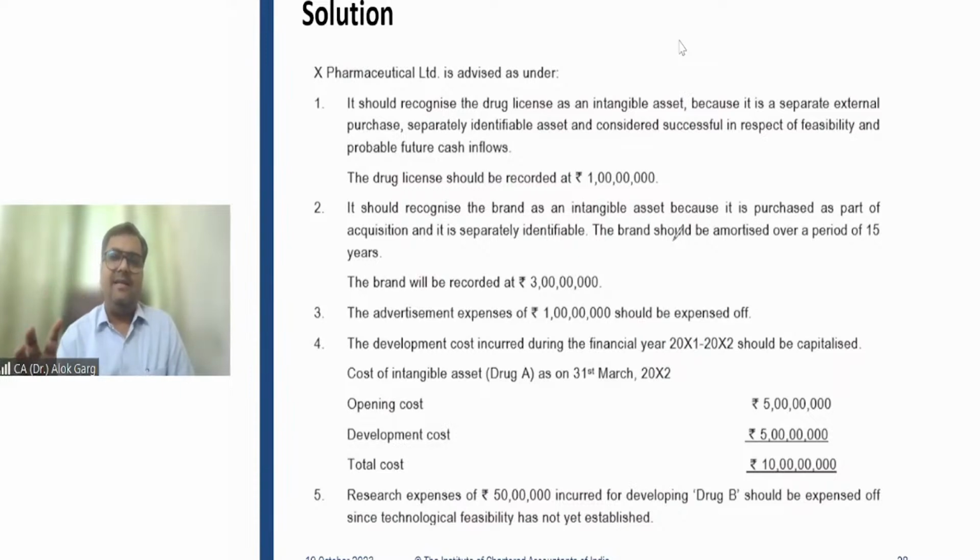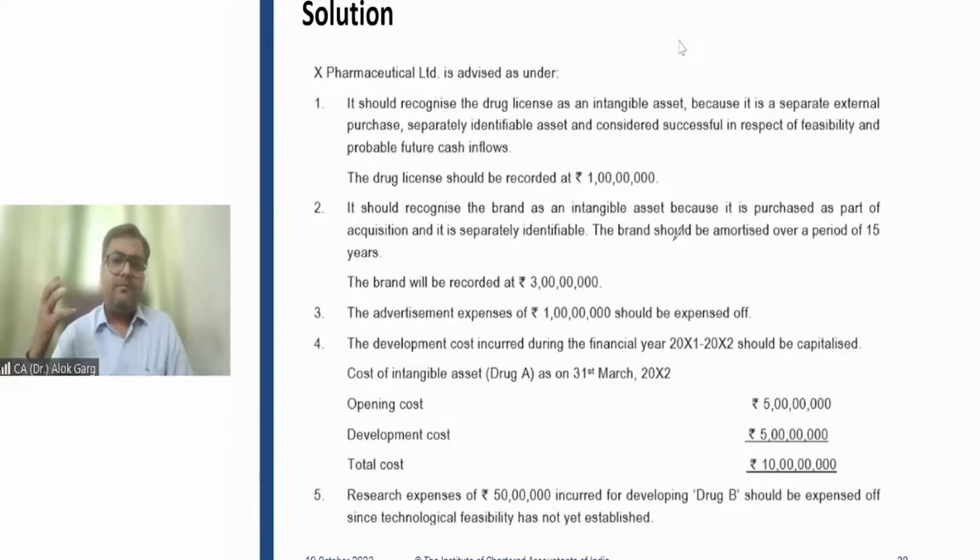An internally generated asset has to be bifurcated into research phase and development phase. Research phase is acquisition of knowledge. Development phase is application of knowledge. Research phase is charged to the P&L. Development phase is capitalized. The development phase starts if all 6 conditions are met: future economic benefits should be probable, cost can be measured reliably, adequacy of resources should be there, intention to complete is there, ability to use or sell is there.